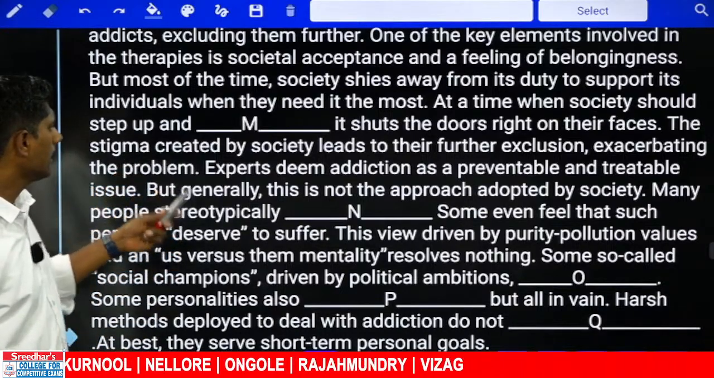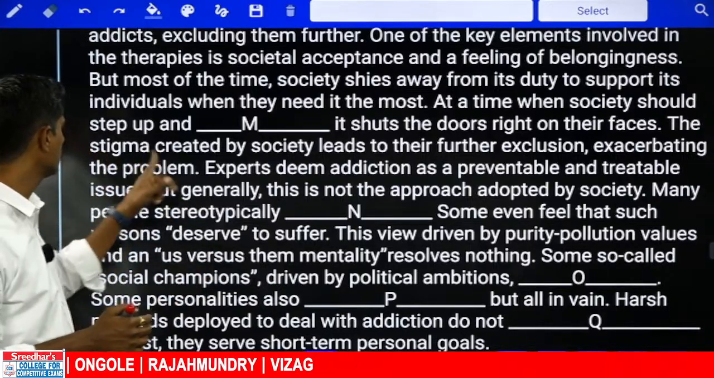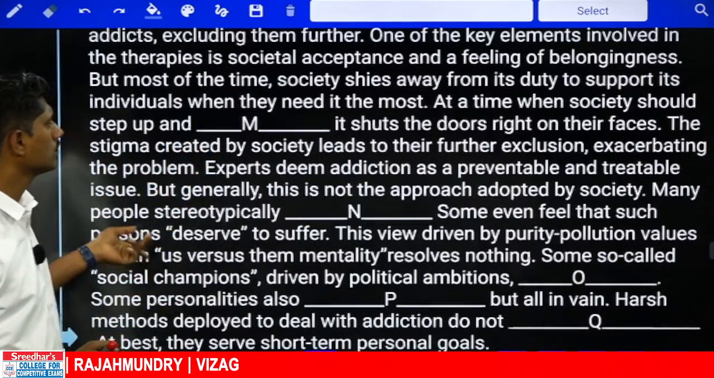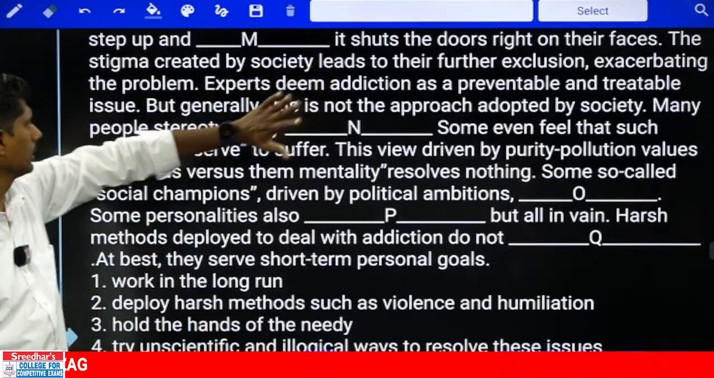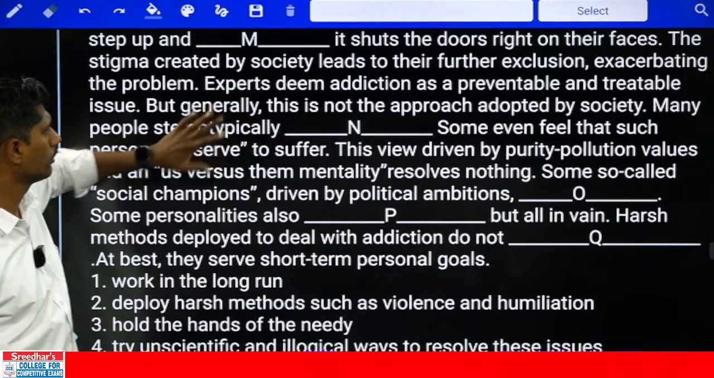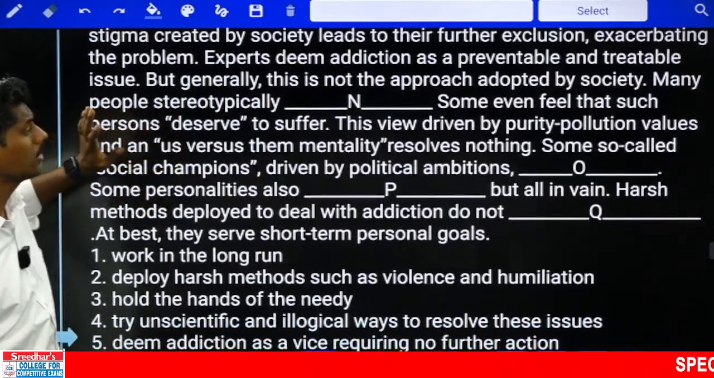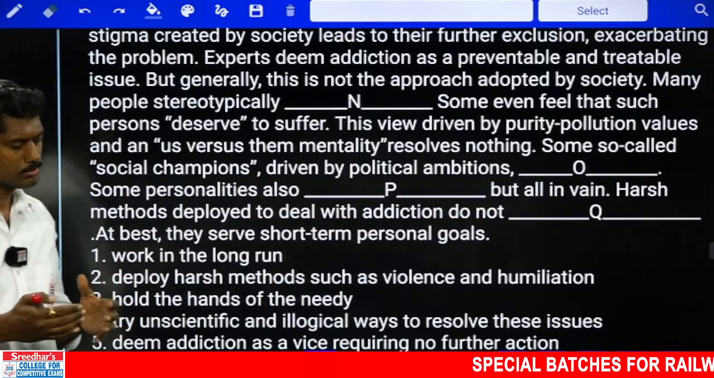The stigma created by society leads to their further exclusion. Stigma is nothing but kind of shame. Shame is nothing but stigma. Exacerbating is nothing but worsening the problem. Whatever society is doing, it is worsening the problem. Experts deem addiction as a preventable and treatable issue. What are experts saying? They are saying that addiction is a preventable issue.